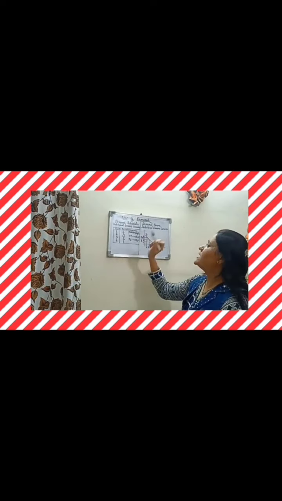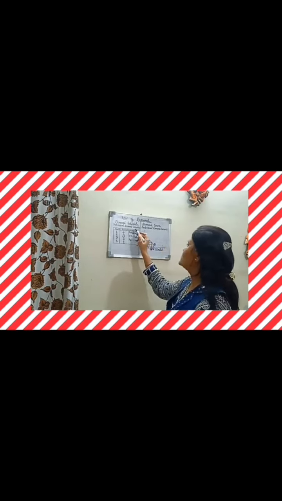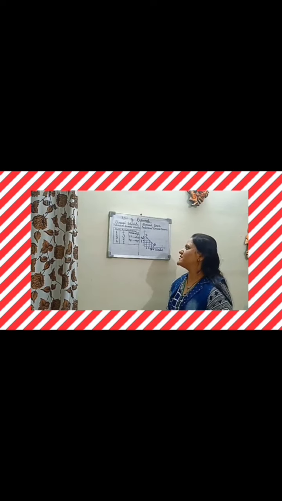Let me tell you about demand schedule. Demand schedule is a table showing the relation between different quantities of a commodity to be purchased at different prices of a commodity. It is of two types, individual demand schedule and market demand schedule. At first we will know about individual demand schedule.